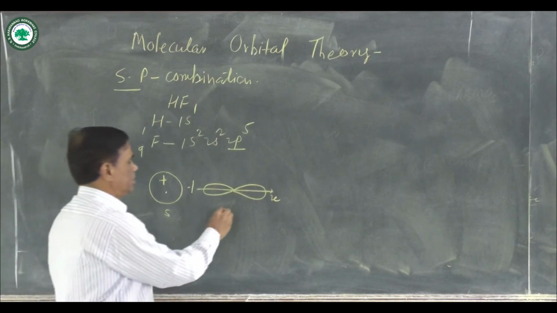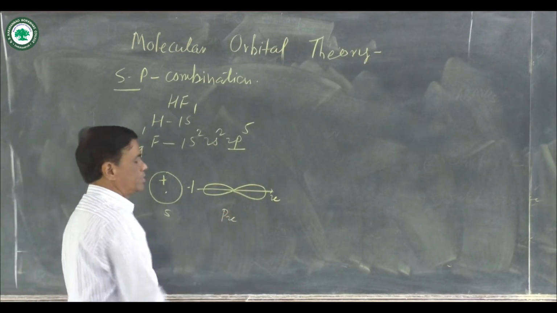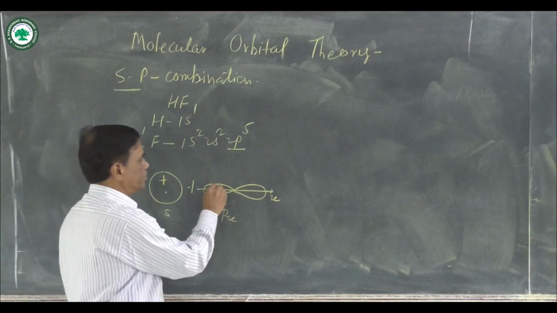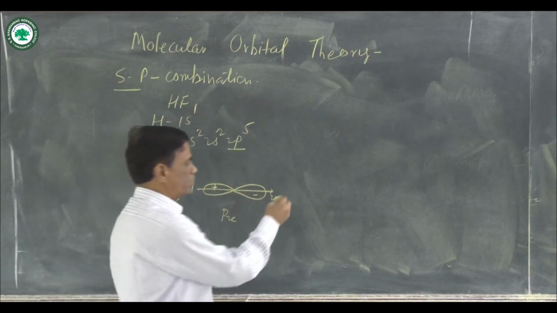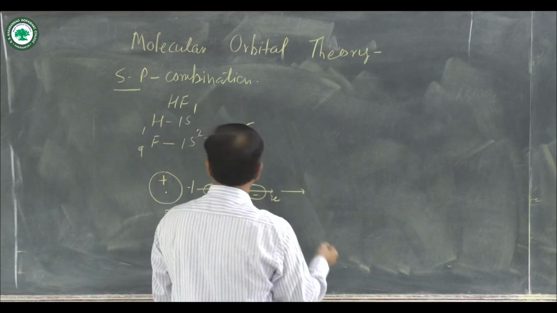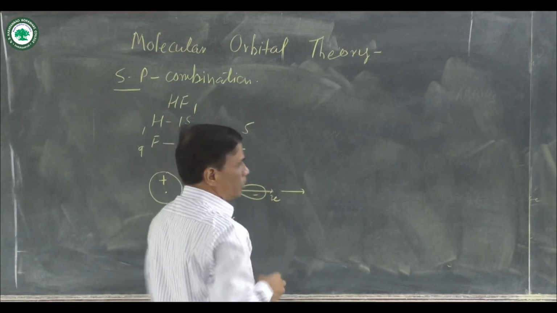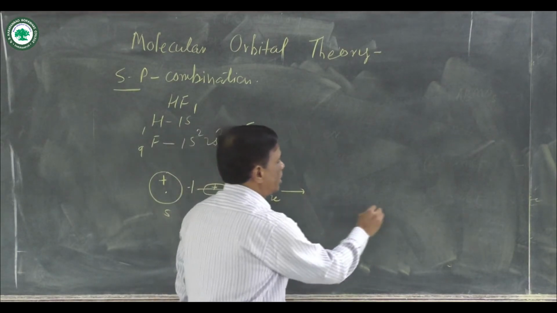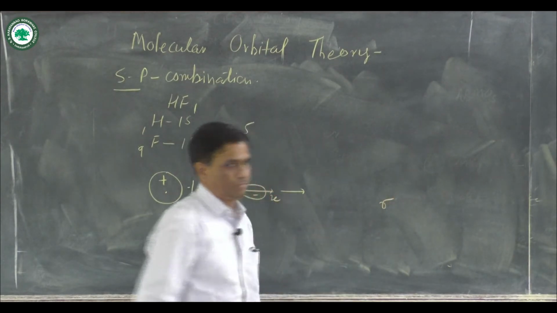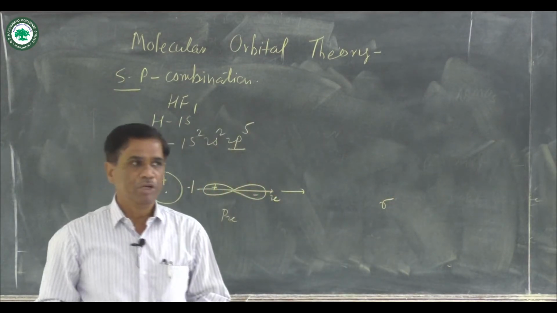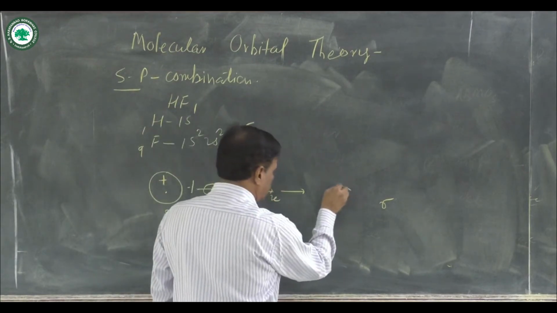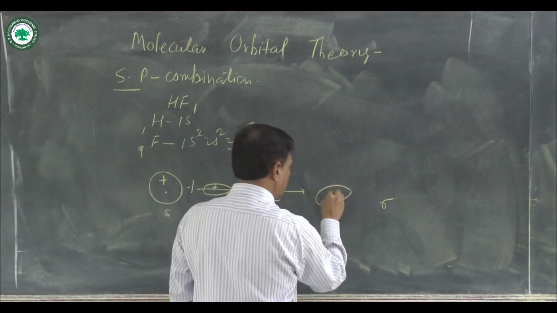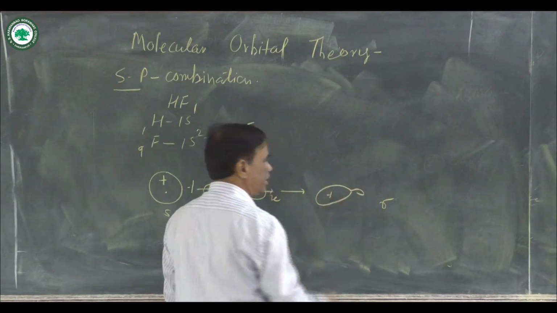Out of that we have selected the px orbital. Here suppose positive and here negative, and when these two atomic orbitals combine, there is a formation of a new sigma bonding molecular orbital. In that sigma bonding molecular orbital, here is a positive and here is a negative.